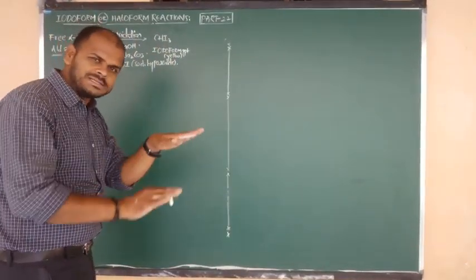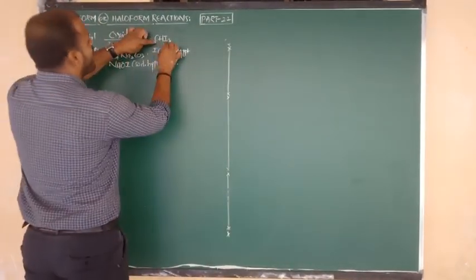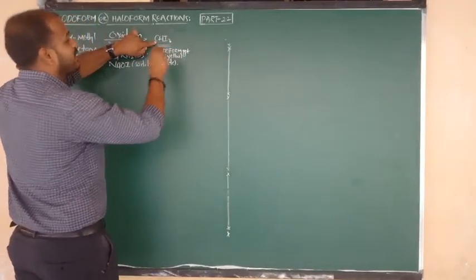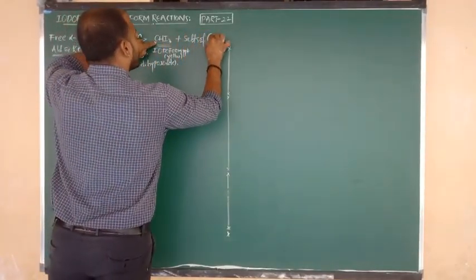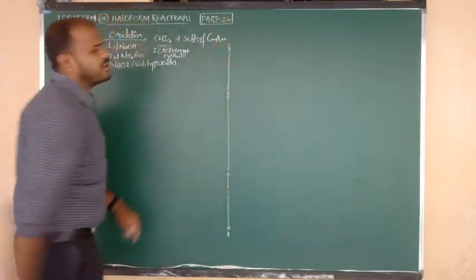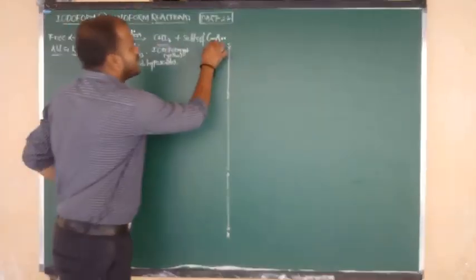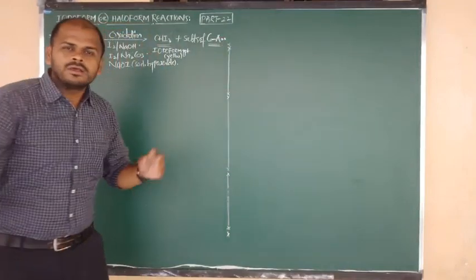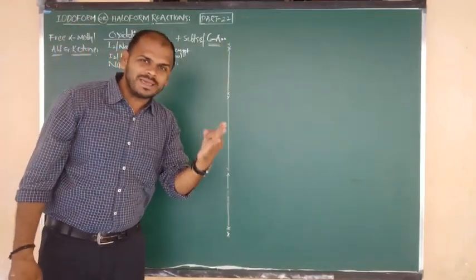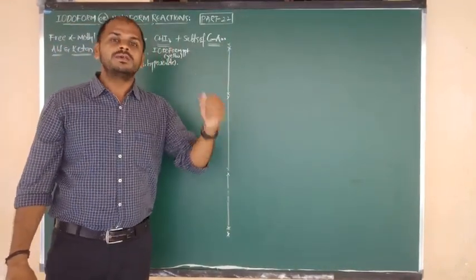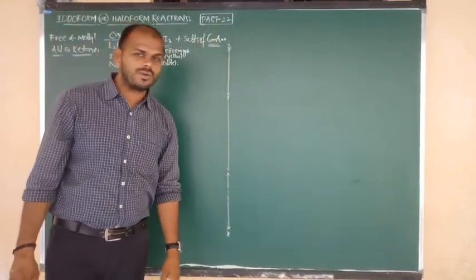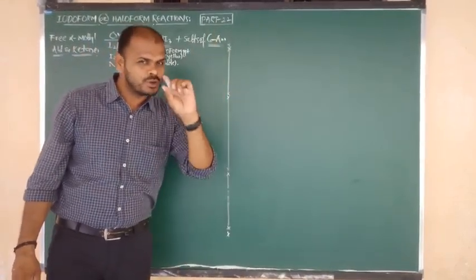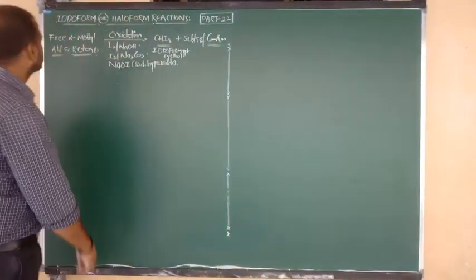That precipitate settles down. Along with the formation of iodoform, you get one more product, that is salts of carboxylic acids, like sodium formate, sodium acetate, sodium propanoate, sodium benzoate, like that you get sodium salts. Now once again I am going to repeat the statement.